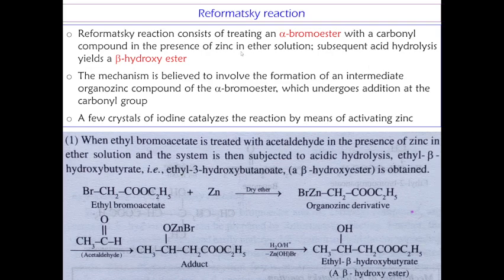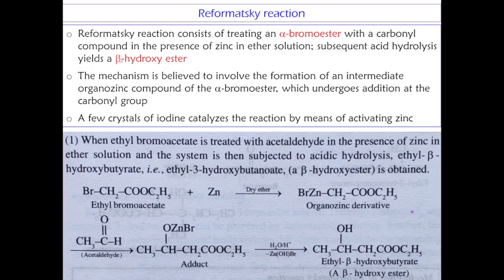A Reformatsky reaction is a reaction between an alpha bromo ester and a carbonyl compound in the presence of zinc in ether solution. Subsequently, we can do the acid hydrolysis in order to get a beta hydroxy ester.